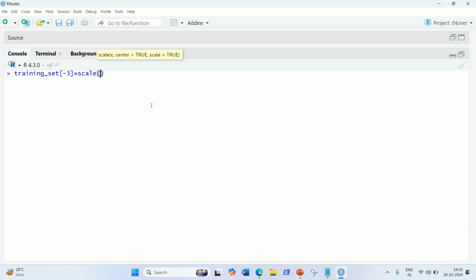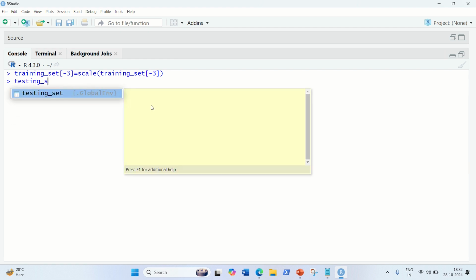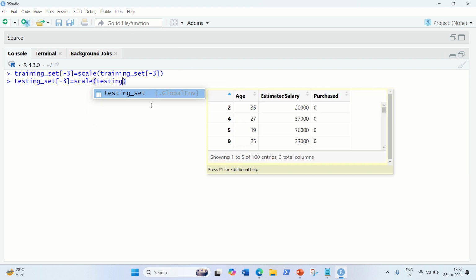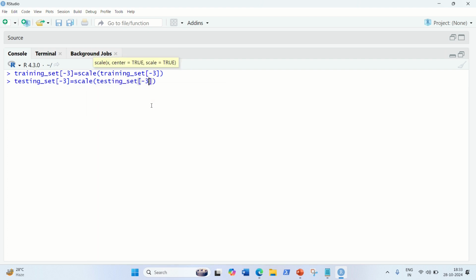Okay, and here we can just pass the training set, and then we have to give -3, meaning I don't want to include the third column, which is the dependent variable. And the same thing we have to do for the testing set as well. Testing set, then -3, okay, then the equivalent scale function on the testing set and -3. Done. It is done.